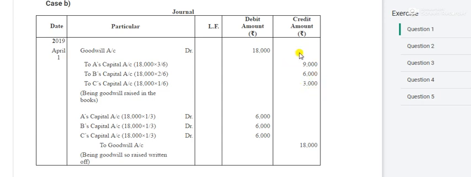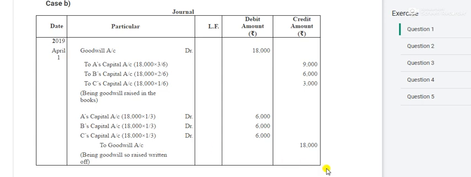After raising the goodwill, you will write it off. Write off means you will distribute it. A, B, C debit to goodwill. Why are these debited? Because they are the receivers. When you distribute the goodwill, they will get it. To goodwill, because goodwill is an asset. Now you are going to distribute it, and an asset's balance is always debit, but when you distribute it, its balance will be credited. So 18,000 you will divide in equal ratio, 6,000 each.